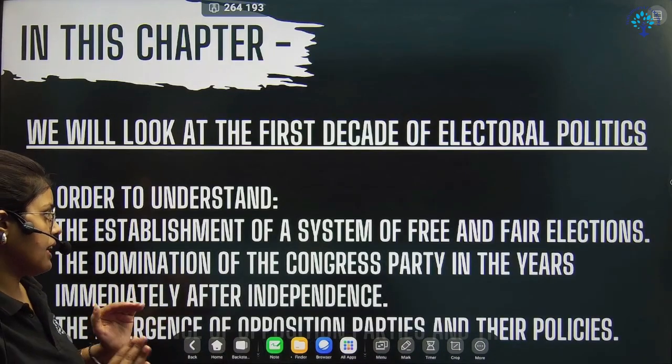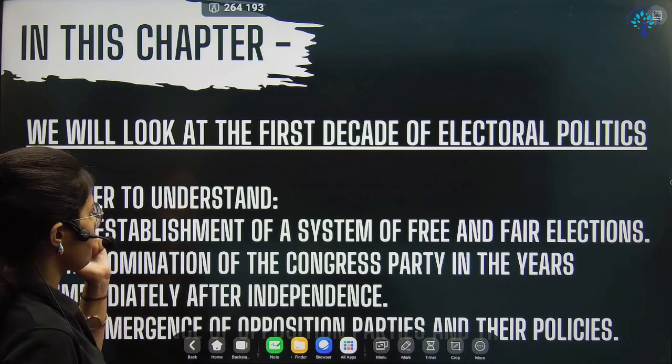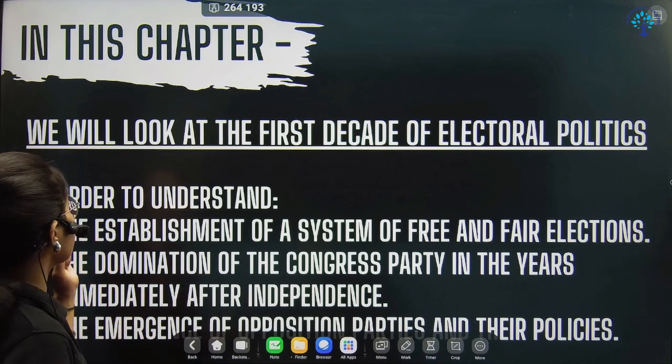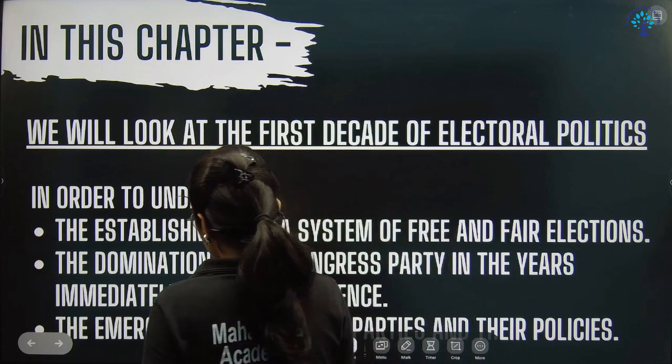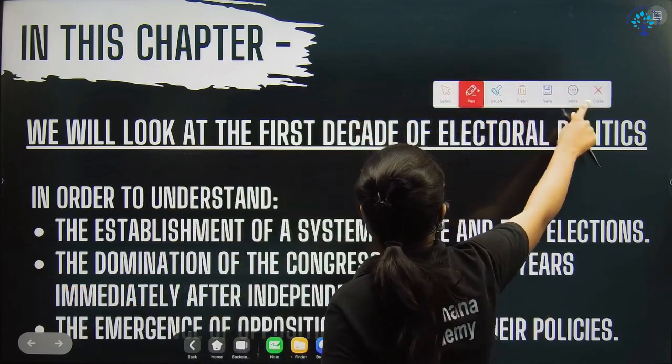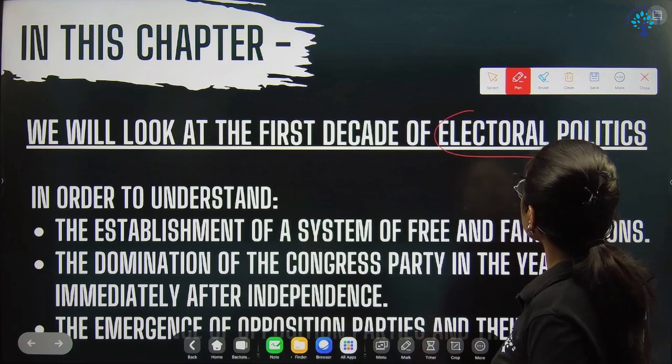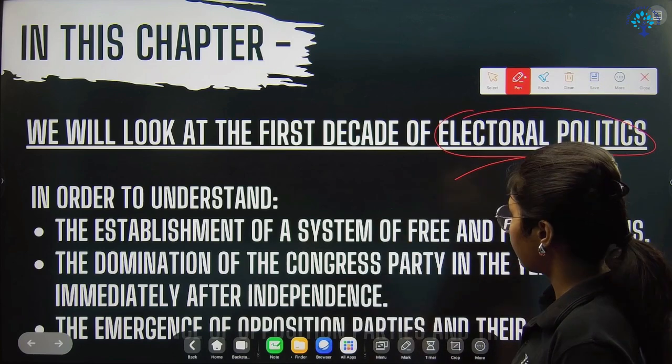Coming to this chapter, now here the content starts. So what we are going to see in this chapter, I have told you that we are going to discuss the electoral politics. Here we are going to discuss the electoral politics.